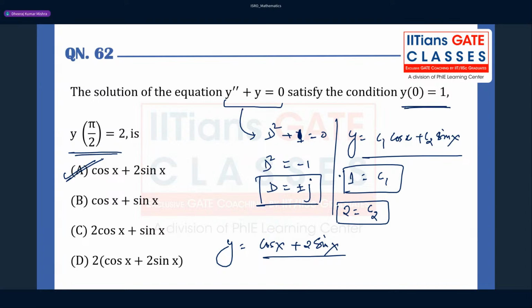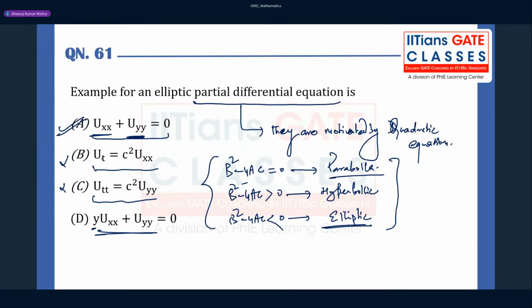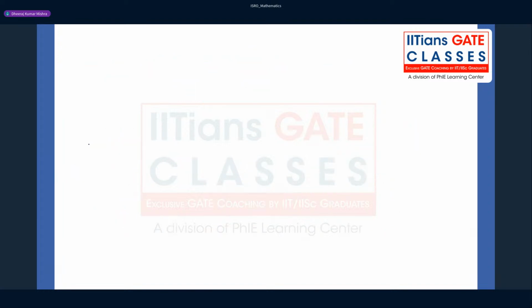Okay, this is very, very important to keep in mind. Understood. So please remember that this is very, very important. So, I have already told you all these things. You see here, what is the meaning of wave equation? Wave equation means there will be a second order derivative with respect to time, okay, and remember that it will be connected with a second order derivative with respect to some space variable.